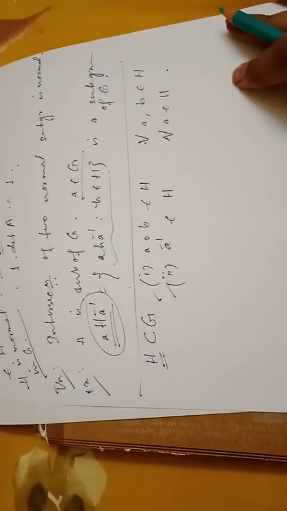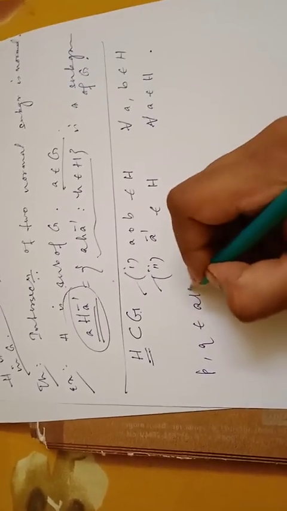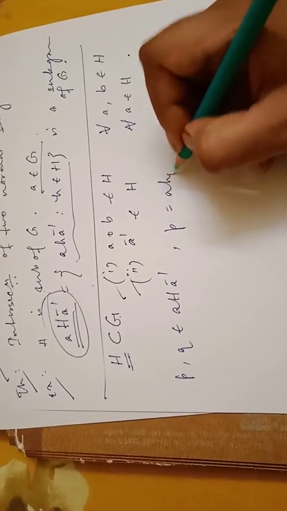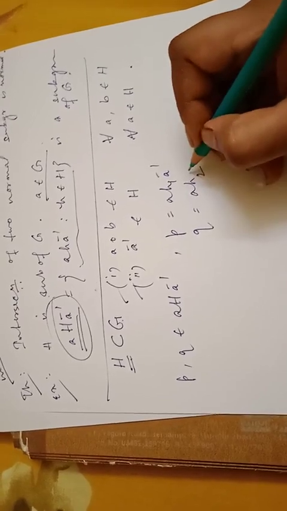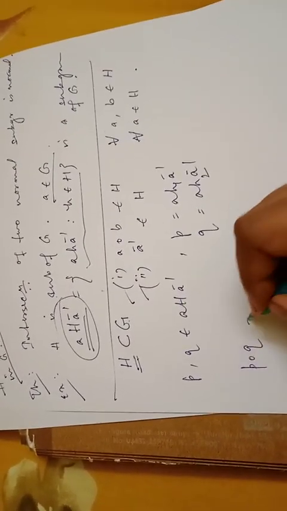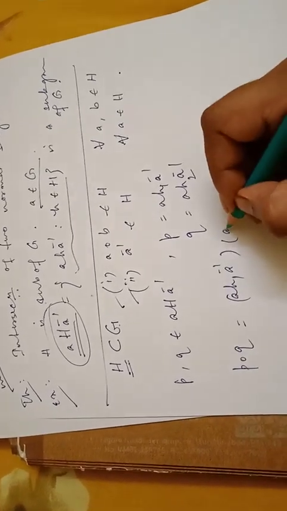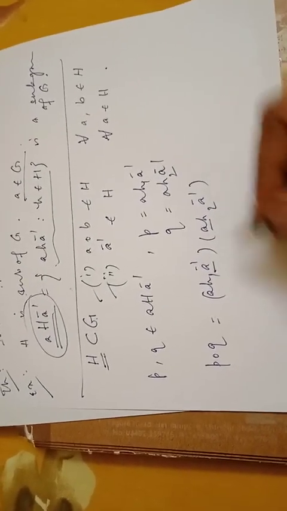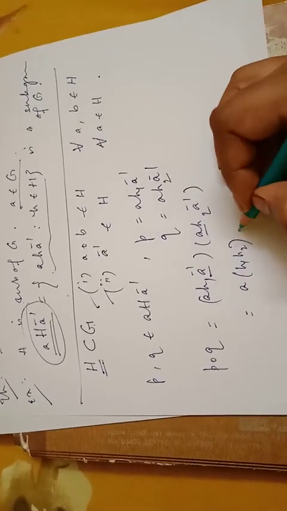Okay, so let's take two elements. Let P, Q belong to AHA inverse. Then P will look like some A h1 A inverse and Q will look like some A h2 A inverse. Okay, so P composition Q will be, opening the bracket, A inverse A will give you E. So A, h1, h2, A inverse.